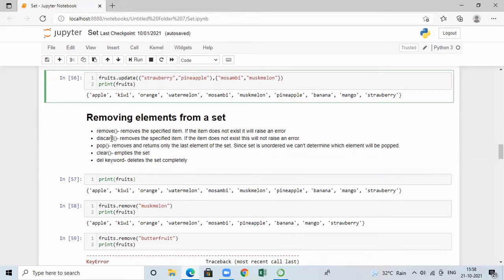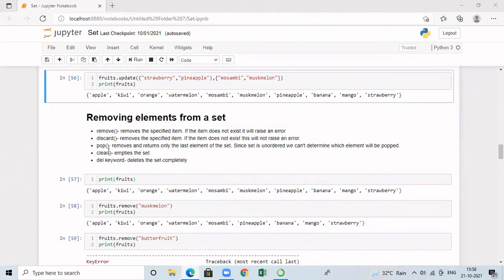And discard method will remove an element from the set. And if the item is not existing, it will not raise any error. That is the difference between remove and discard. And if you consider pop, we are not going to pass any argument to this method. This will always remove the last element that is present in the set. Since set is unordered, we cannot determine which element will be removed with the help of pop.